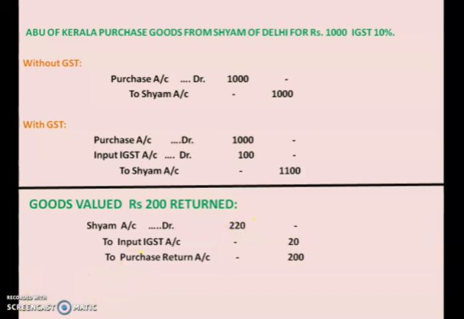Okay. So this is about interstate purchase of goods. We saw two categories of tax: purchase in case of intrastate, in which CGST and SGST is charged, and purchase in case of interstate, in which IGST is charged. Okay.